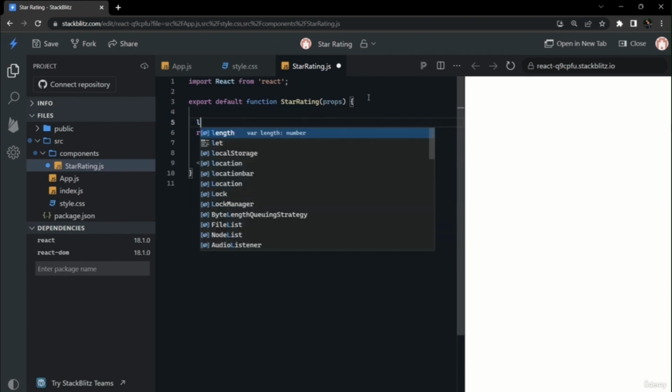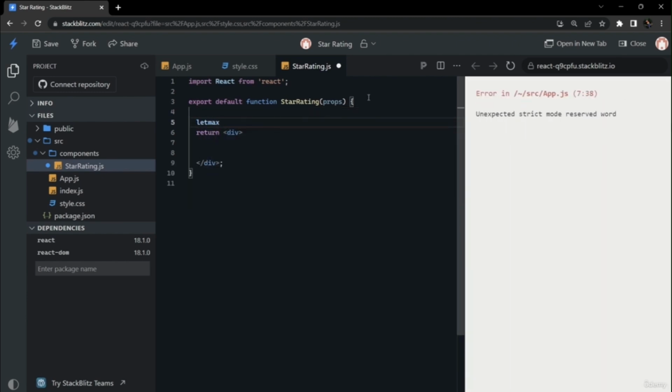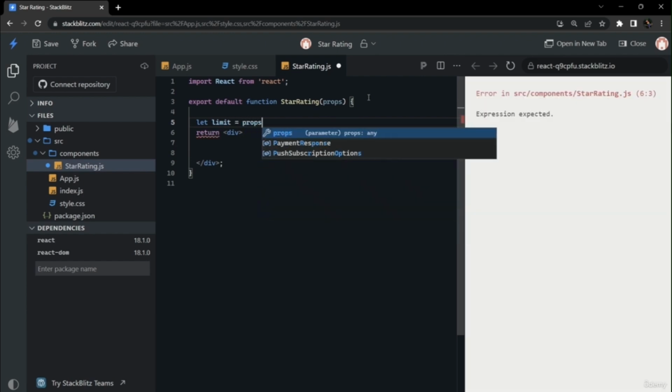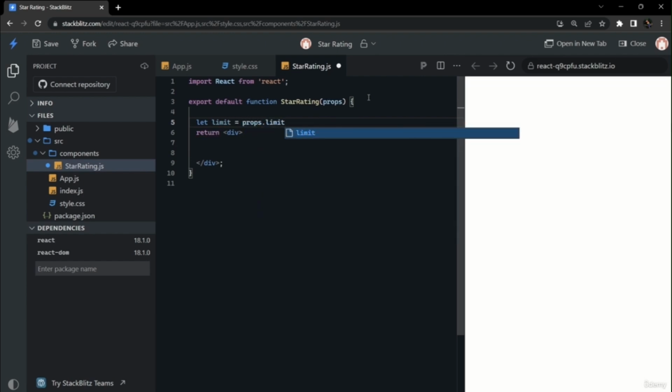Now we need props that will define the limit of our stars. Like if the rating will be out of 5 or 10 stars, we will get it from the props. If the props are not given, by default we can give it as 5. So we have to define limit and take it from props. Now we can work on the JSX.